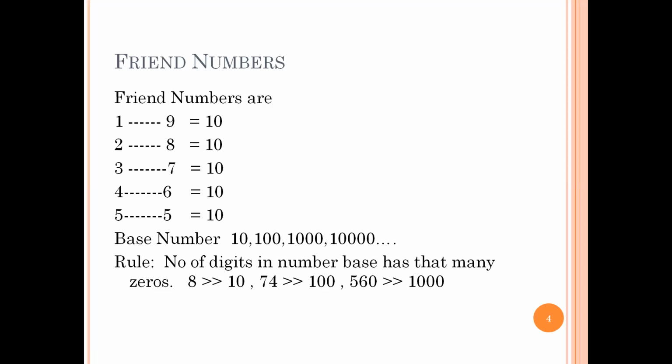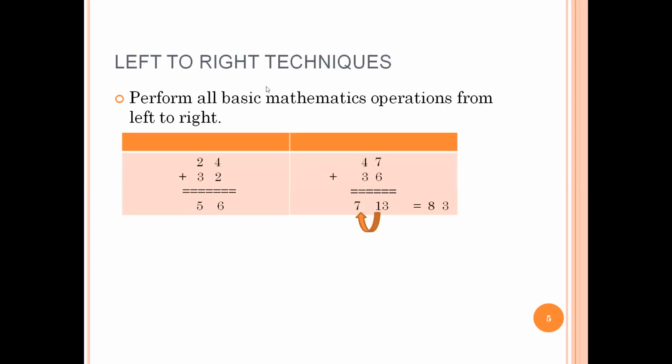The thumb rule to determine the base of any number is the number of digits in the given number. Say if the number is 8, then its base is 10. If the number is 74, there are two digits, 7 and 4, so the base should have the same number of zeros, that is, the base is 100. For 560, the base is 1000. This is a basic concept, so once the basics are right, it will be easier for you to learn the next thing.